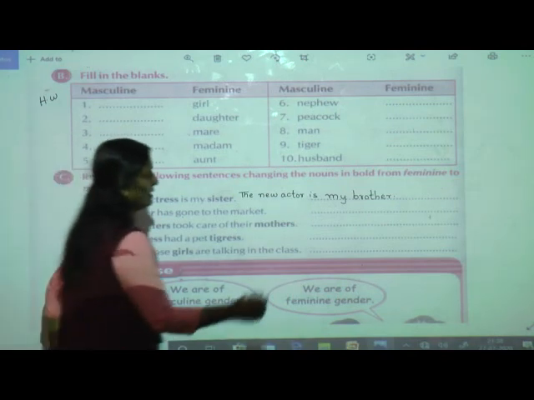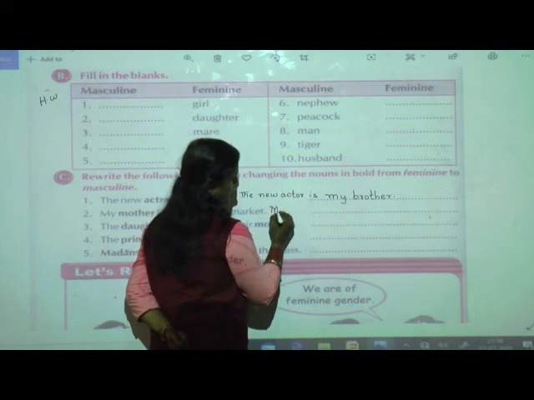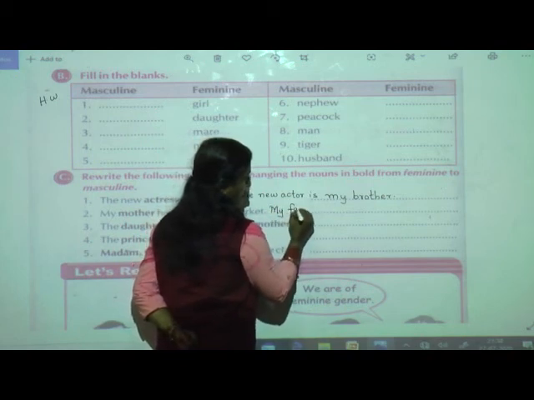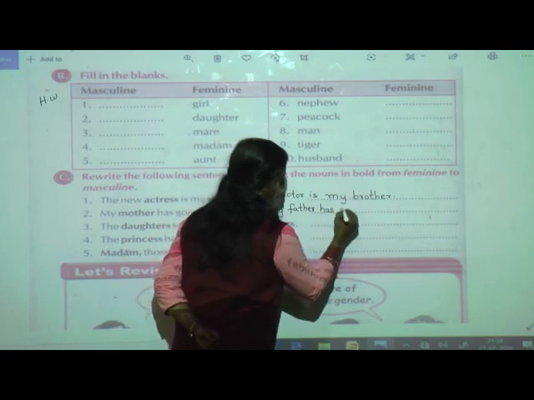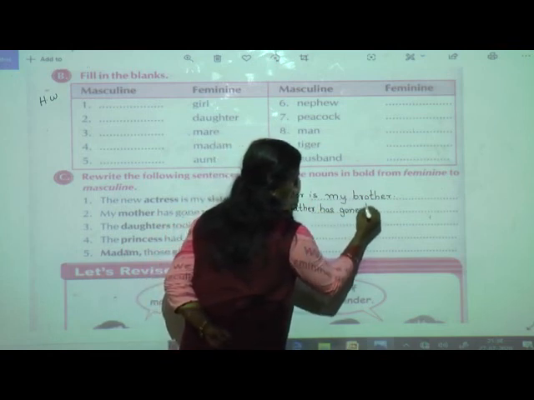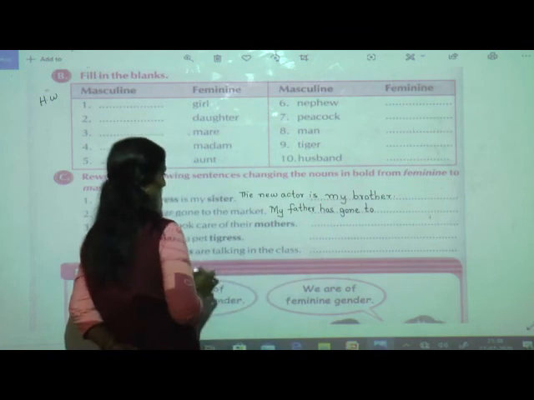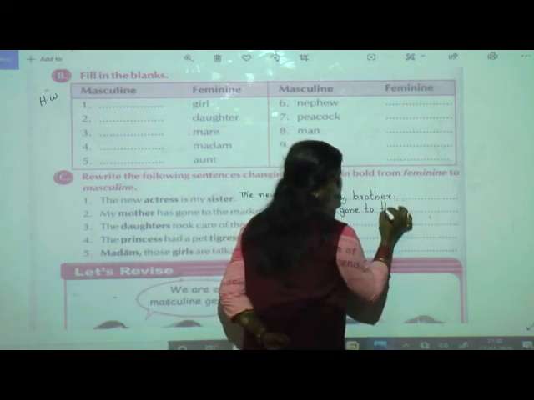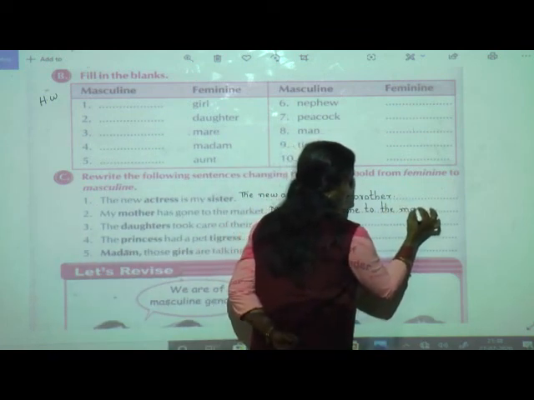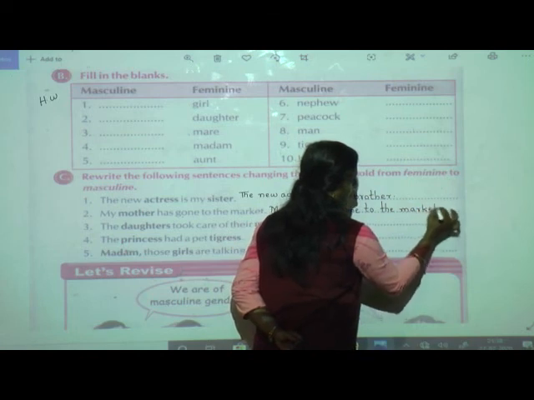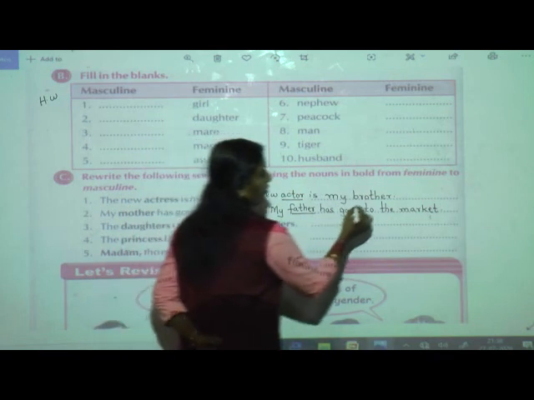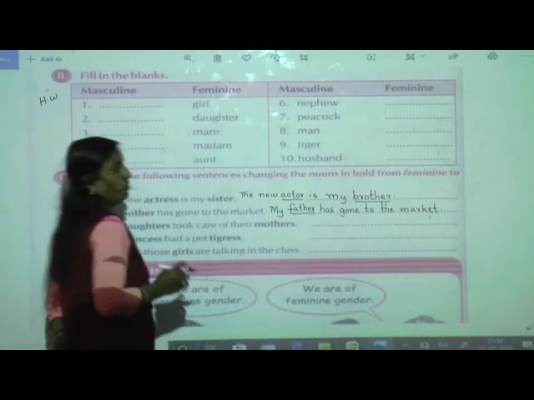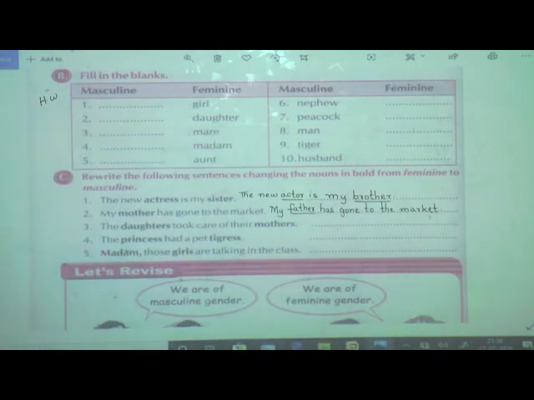So my father has gone to the market. Now here you can underline it so that you will come to know what we have changed.